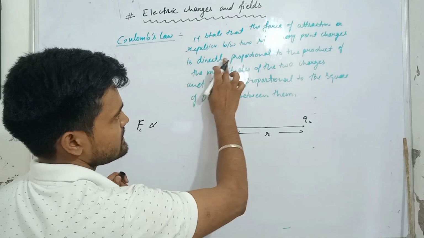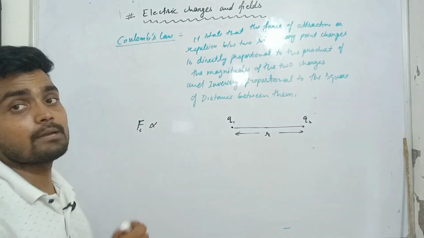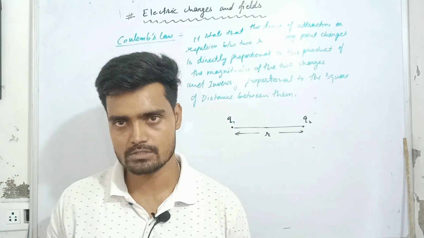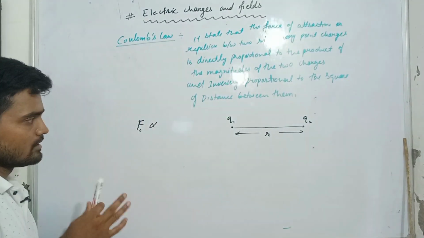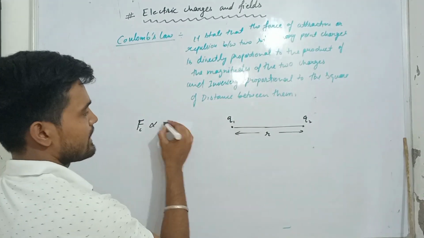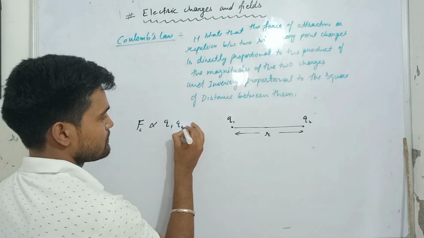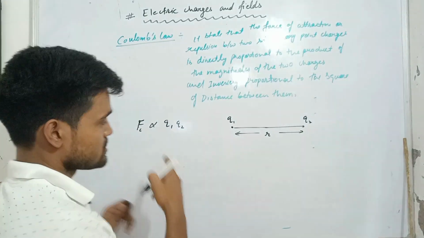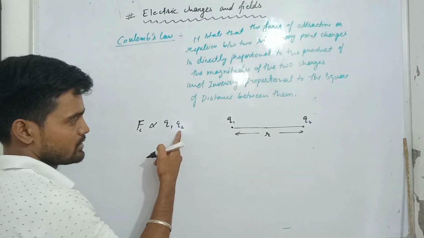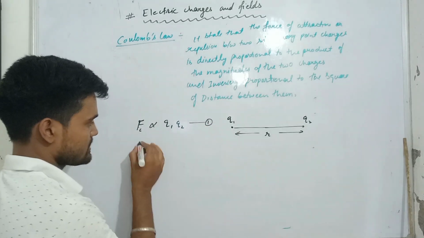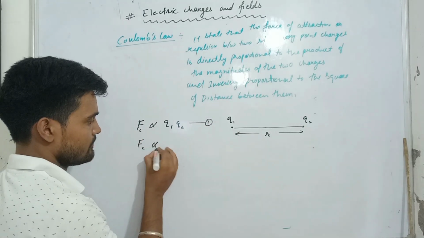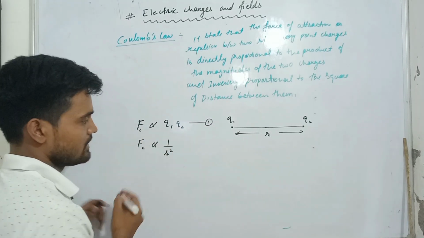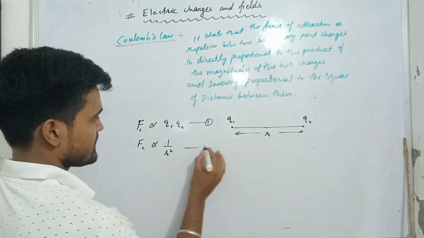The first is the force, which can be attractive or repulsive. F is directly proportional to Q1 Q2. Let's call this the first equation. Second, it is inversely proportional to the square of the distance between them. Let's call this the second equation.